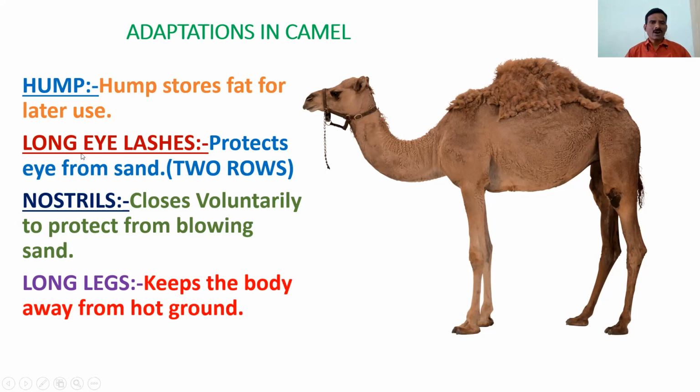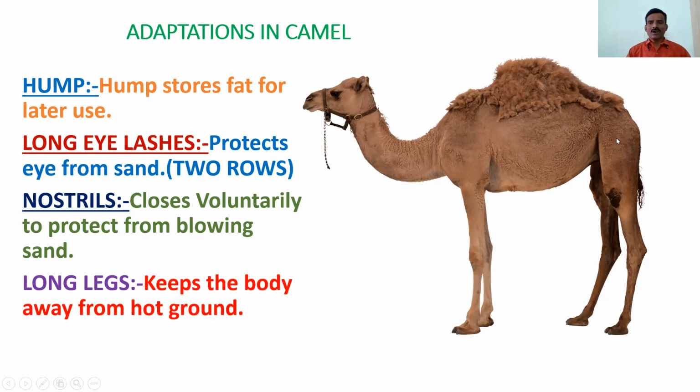So next, long eyelashes. The eyelashes are very long and are in two layers. These eyelashes protect the eye from the sand. Next, the nostrils. Our nostrils are always open. If we try to close the nostrils, we are unable to breathe. But the nostrils of the camel close voluntarily to protect against the blowing sand. The sand should not enter the nostrils.